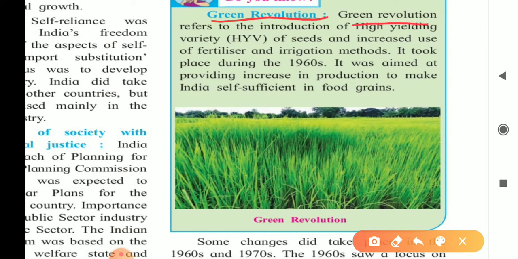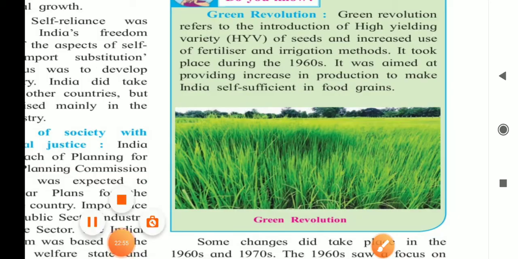Green revolution refers to the introduction of high yielding variety of seeds and increased use of fertilizers and irrigation methods. It took place during the 1960s. It was aimed at providing increase in production to make India self-sufficient in food grains. That is green revolution.